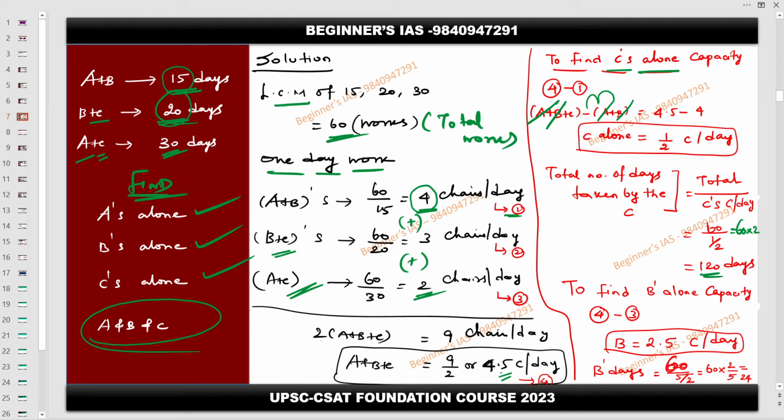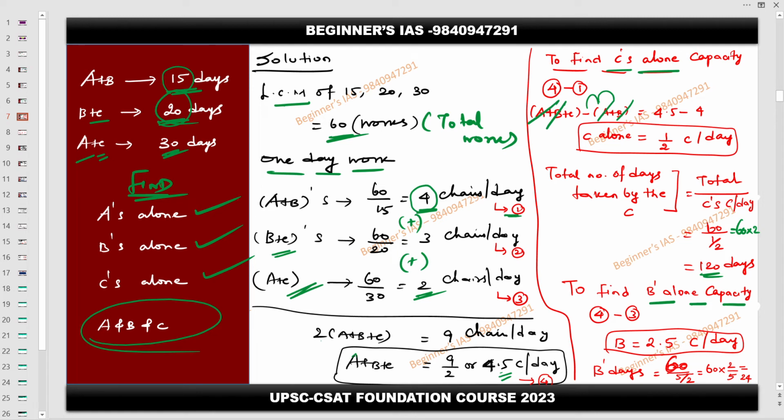Yes, sir. So now listen carefully. Here, in order to find B alone's capacity, what is equation number 4? A plus B plus C. Here, in order to keep B, we need to subtract A and C. We have to eliminate A and C. Where are A and C present in equations 1, 2, 3? In equation number 3.